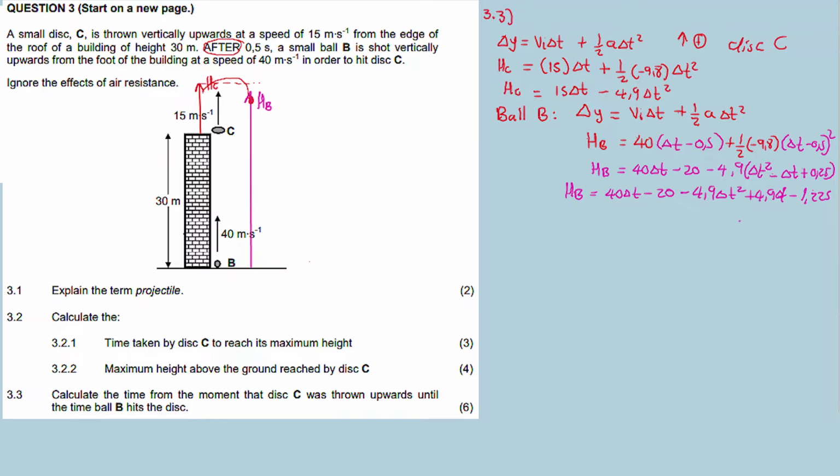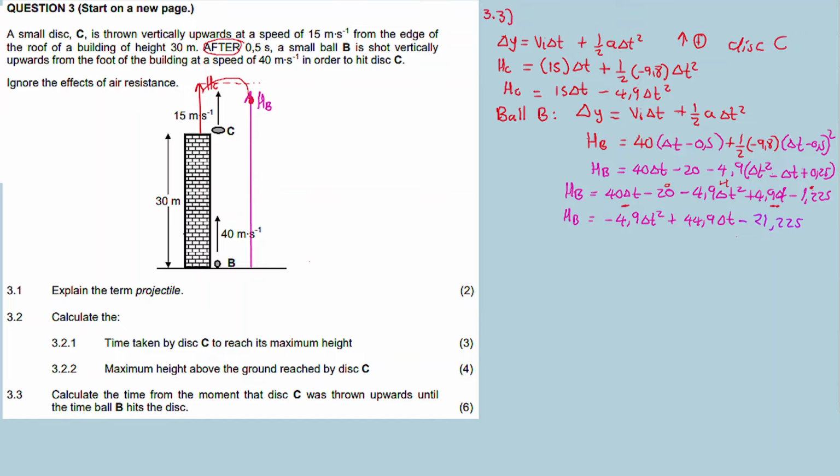And then you add like terms, your 40 t and 4.9 delta t are like terms, this one and this one are like terms, so we add them up and we get this, yes?